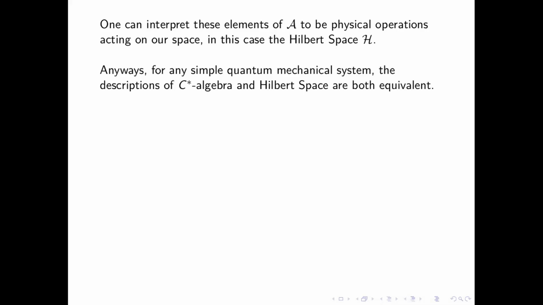Sorry. So now what we can do is call these elements physical operations acting on our space. And this space is just a collection of our vectors known as wave functions. So you see, the elements of this are just the operators, and I'm calling them physical operations. In this case, this space is just the Hilbert space. Anyways, for any simple quantum mechanical system, the description of C-star algebra and Hilbert space are both applicable. This is my first point.